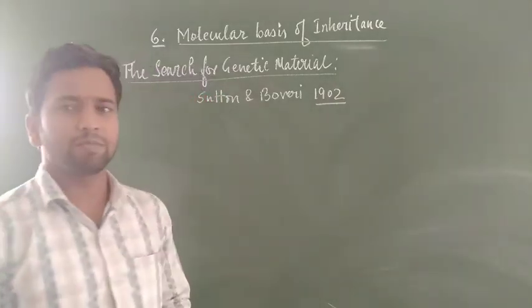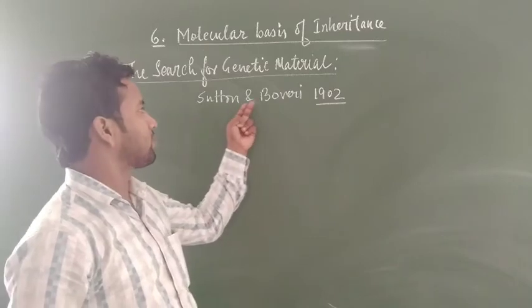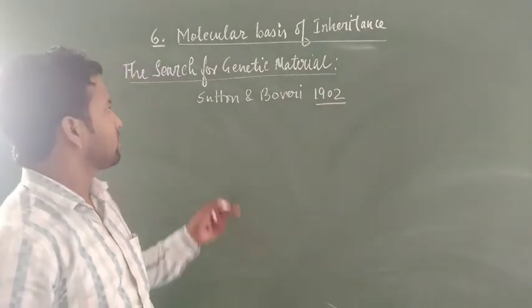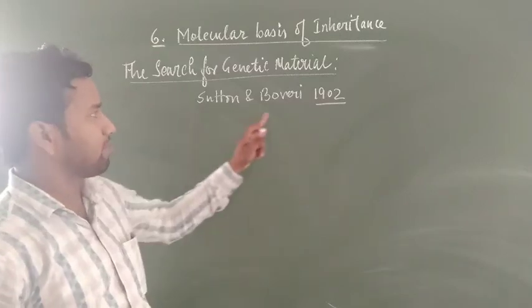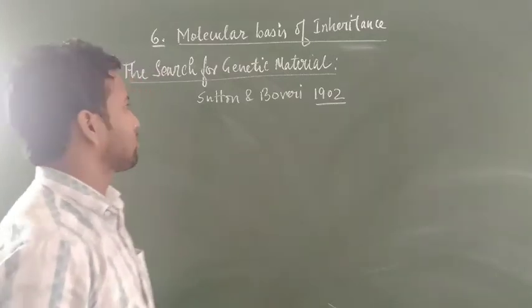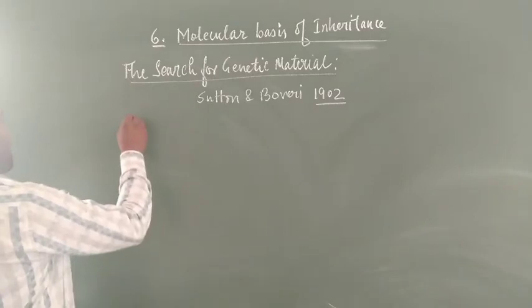But what was the experimental evidence? The experimental evidence was not given by Sutton and Boveri. Later on, this hypothesis of Sutton and Boveri remained hidden for the next 30 to 40 years, up to the experiment of F. Griffith.